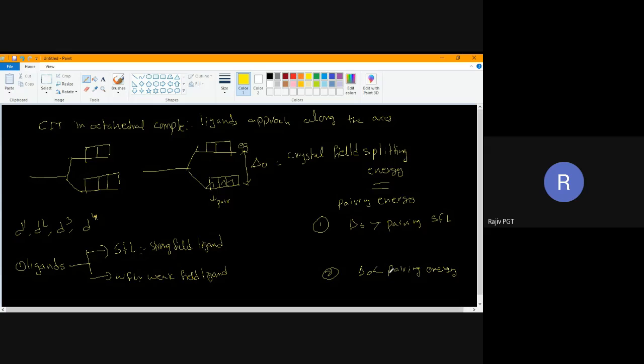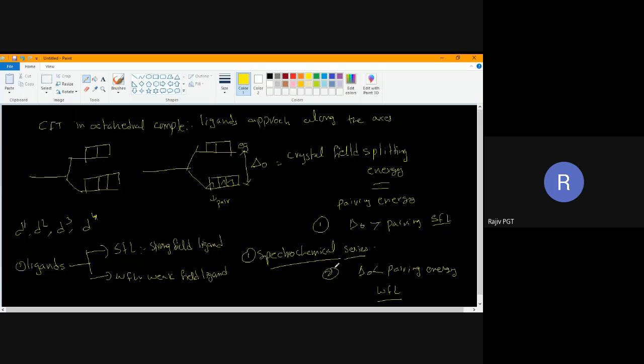If delta naught is less than pairing energy, it is called a weak field ligand. To understand which is a strong field ligand and which is a weak field ligand, we have studied a series called the spectrochemical series. This is where I stopped in the last class.